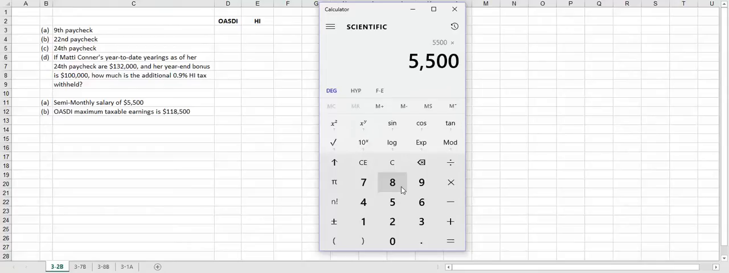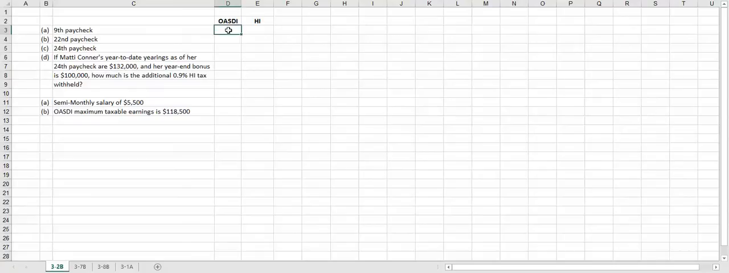So we'll take the $5,500 times the OASDI tax, which is 6.2%. Let me do it another way. $5,500 times 0.062 gives us $341.